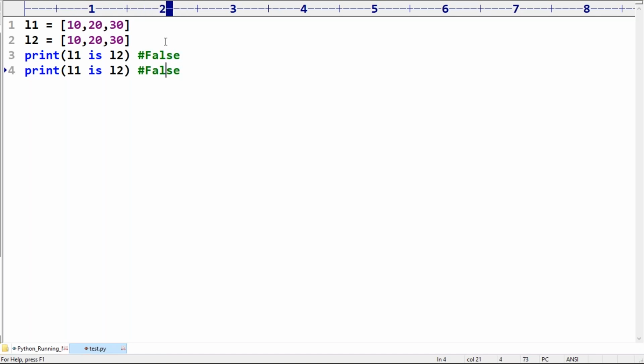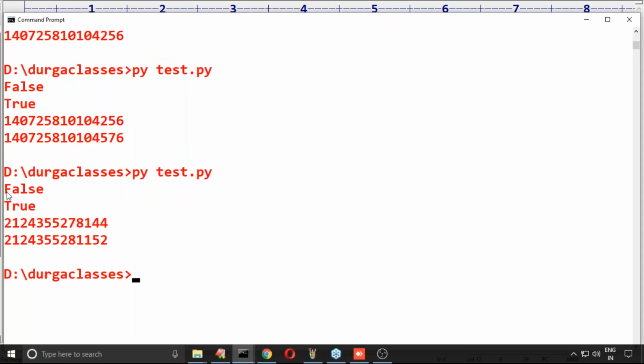L1 is not L2: then automatically both are not pointing to the same object. That's why true is the answer. Next, see, what is the address of L1? The ID of L2, what is the address of L2? Now observe the answer, false, true. A different address is there.